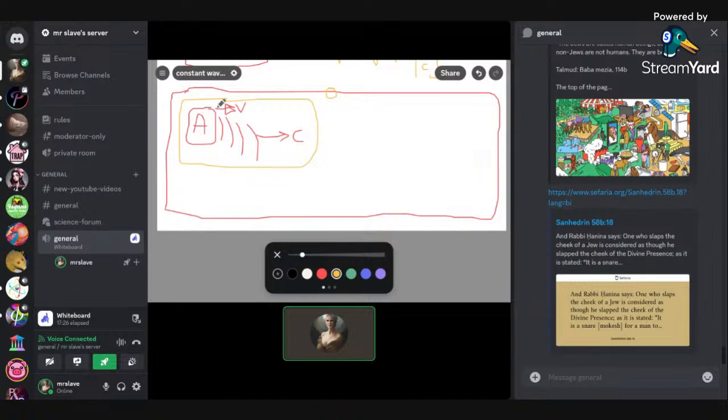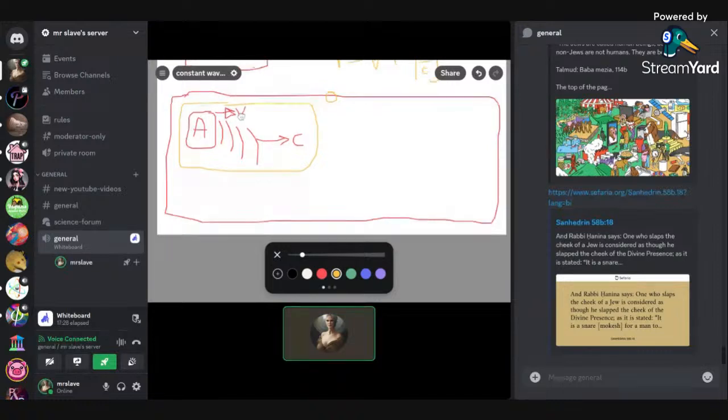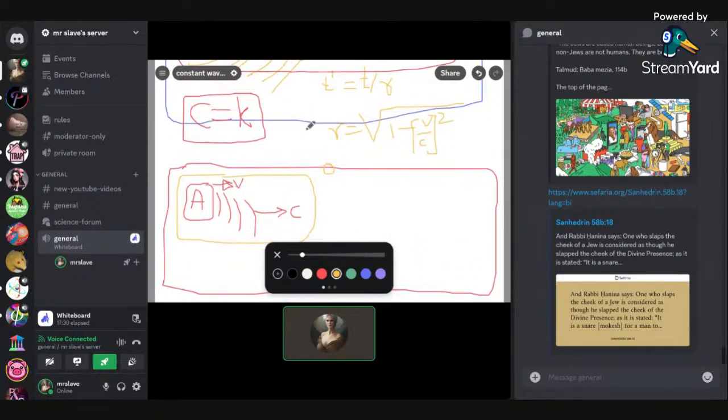because when it's moving at v, its internal consciousness has slowed down. It is experiencing time dilation. Its brain has slowed down because of v.